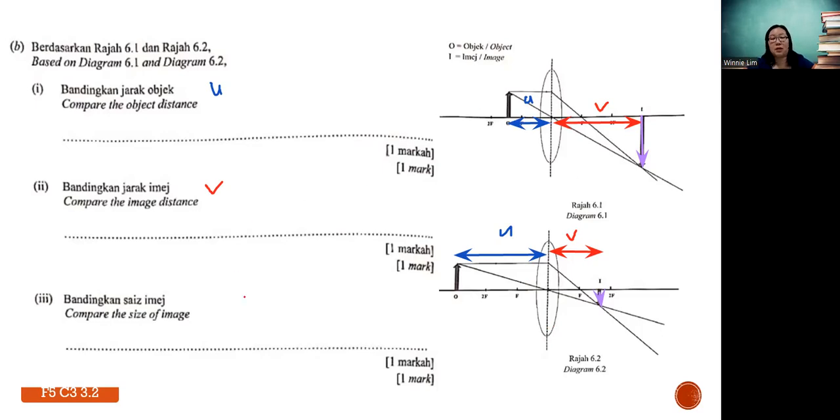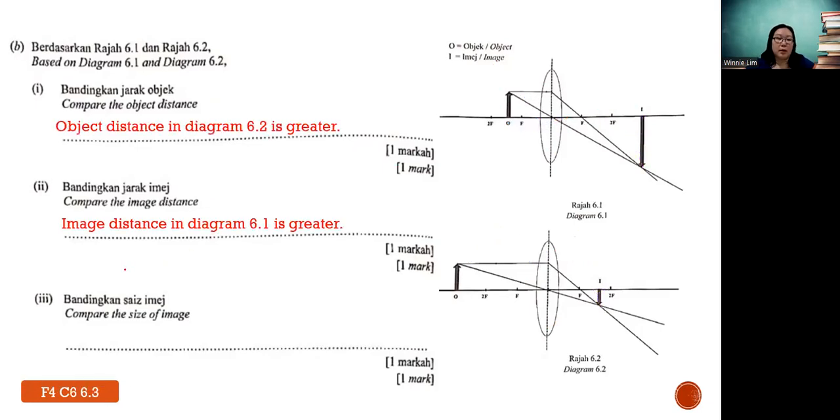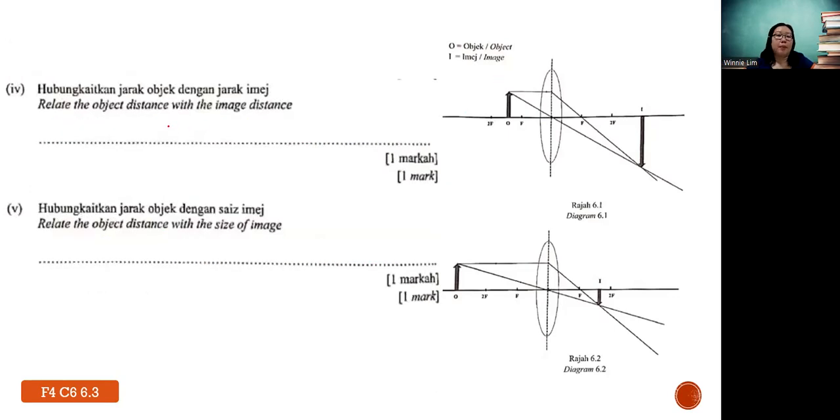And then same, size of image, 6.1 is bigger. So this is another way that you can write. You can use longer, shorter, greater, bigger, smaller, all this, no problem. Okay. Or vice versa, like part 1, it can be object distance in 6.1 is smaller, can. Okay, or shorter.